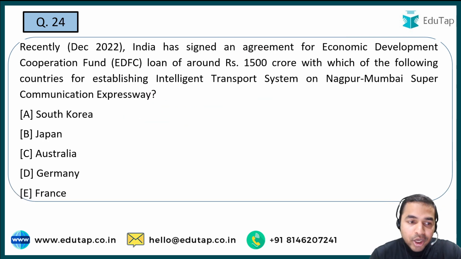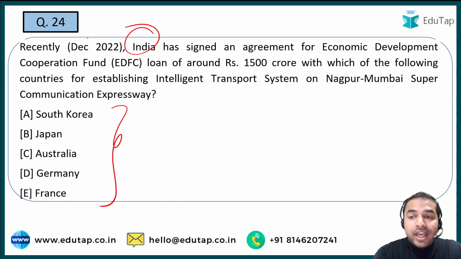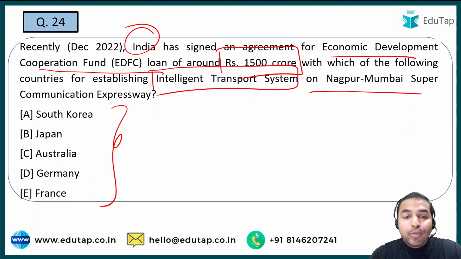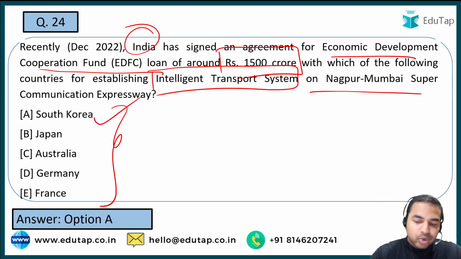Next question. So here you are required to tell me the name of the country. See, India ने एक agreement sign किया है for the Economic Development Cooperation Fund loan of around 1500 करोड़, और आपको बताना है कि इसमें से कौन सी कंट्री के साथ इस लोन अग्रीमेंट को साइन किया गया है to establish intelligent transport system on the Nagpur Mumbai super communication expressway. And here guys, the right answer is option A, that is South Korea.